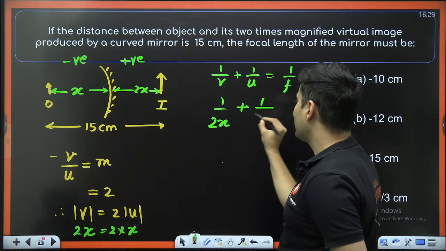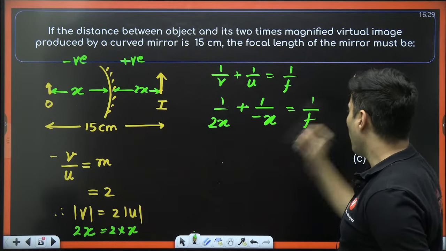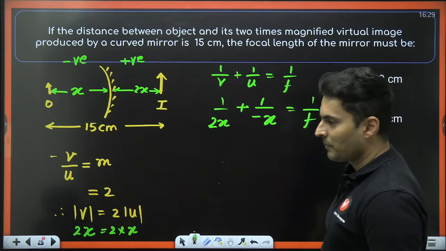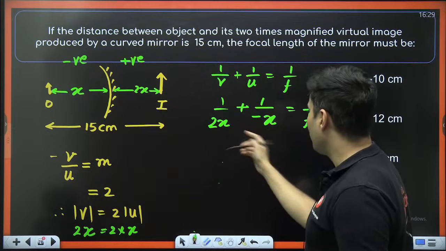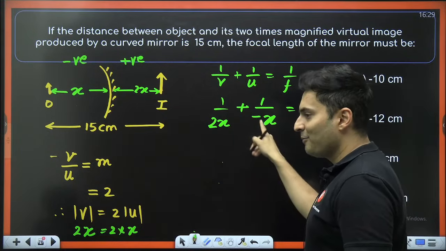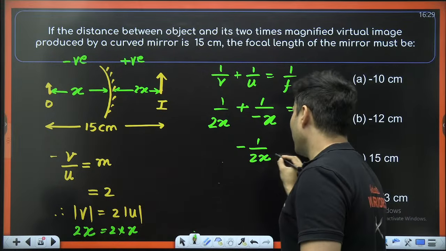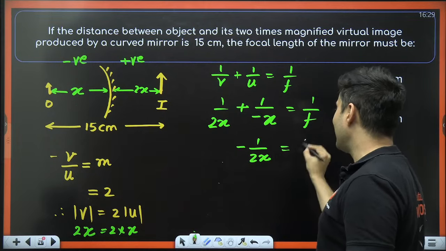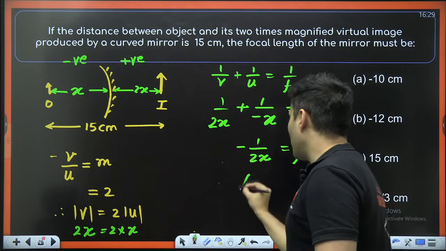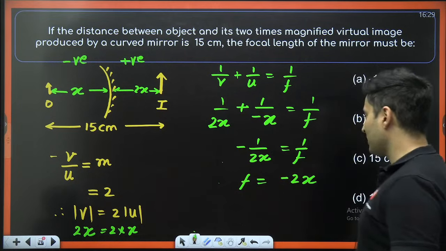The object distance is going to be negative, so it will be minus x, equal to 1 by F. So let's see what happens over here. Half minus 1 is minus half. So this will be minus 1 by 2x, and this is basically 1 by F. So F will be nothing but minus 2x.